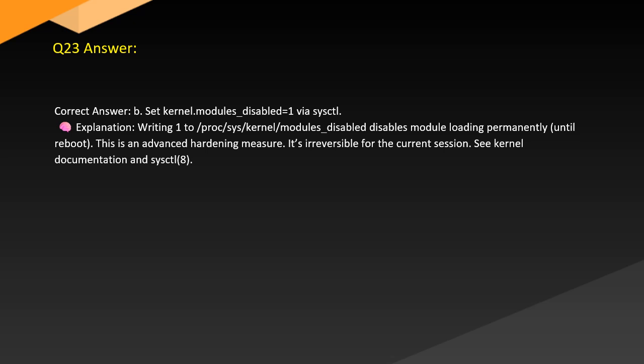Answer. Correct answer: B. Set kernel.modules_disabled equals 1 via sysctl. Explanation: Writing 1 to /proc/sys/kernel/modules_disabled disables module loading permanently until reboot. This is an advanced hardening measure. It's irreversible for the current session. See kernel documentation and sysctl(8).